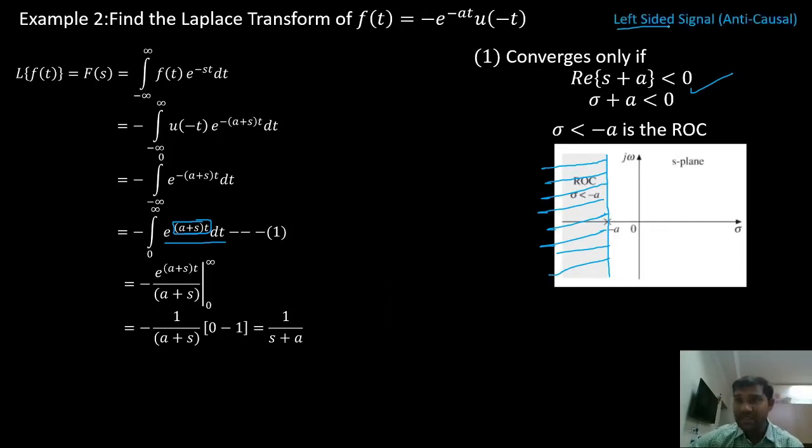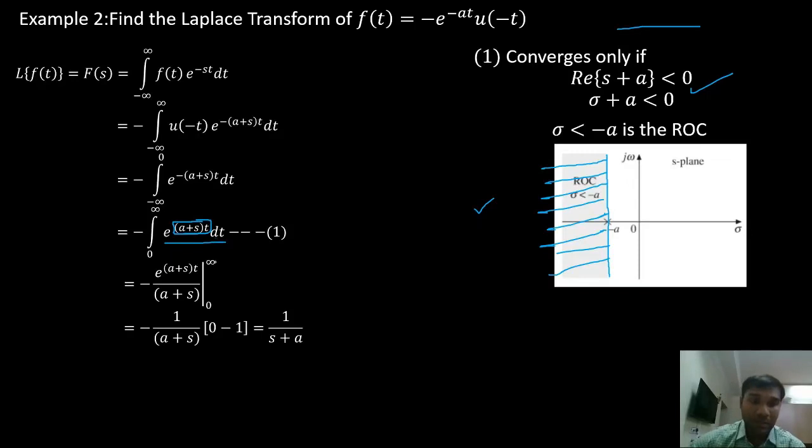Since it is a left-sided signal, my ROC is left of the leftmost pole. ROC is left of the leftmost pole. Then we have found out what my ROC is. Now we'll find out the Laplace transform.